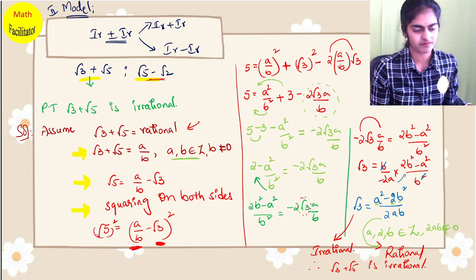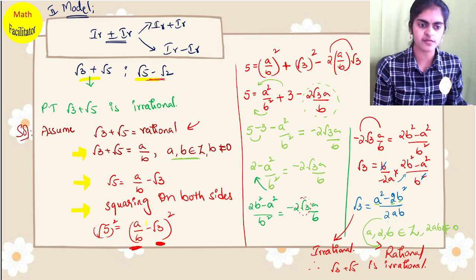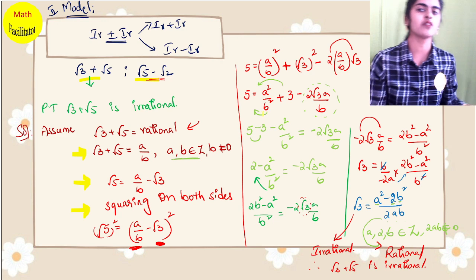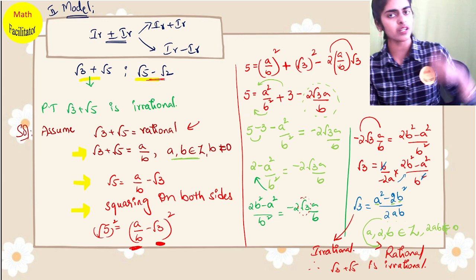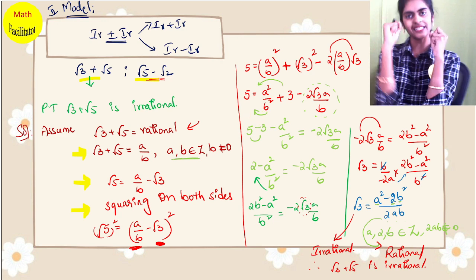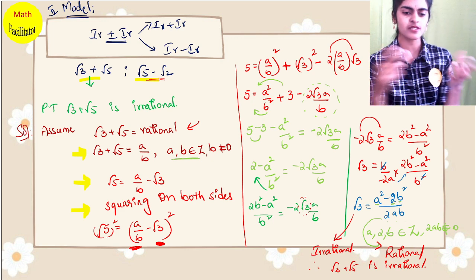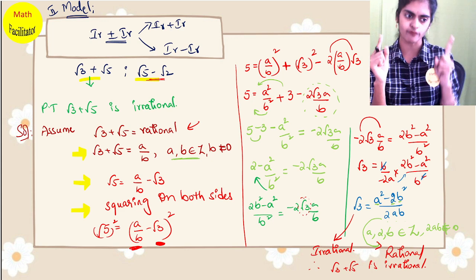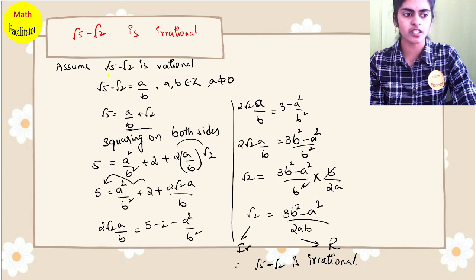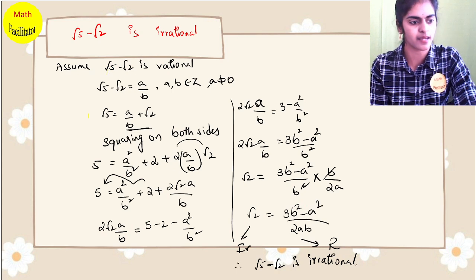And then you square. Once you square, this is (a minus b) whole square formula, expand and you apply the golden rule. What is the golden rule? All rationals one side, all irrationals one side, and hence you get rational equal to irrational, which is false. So the other model also, see here, the second example.